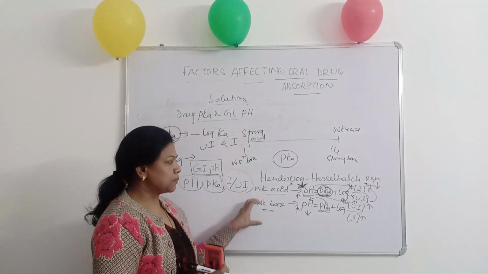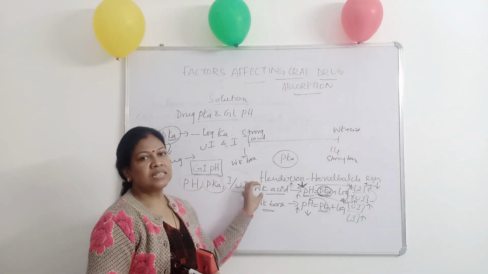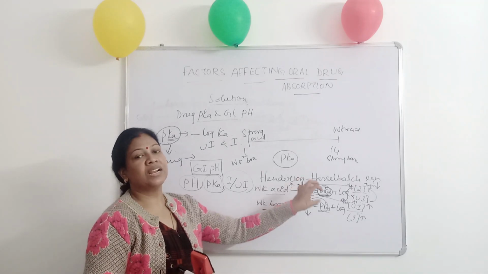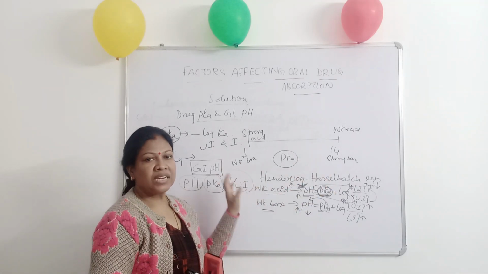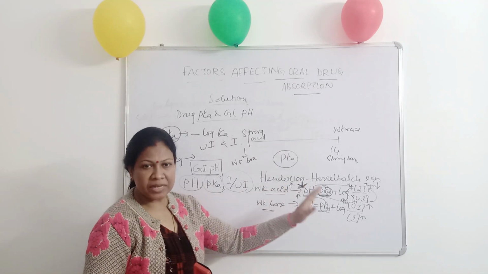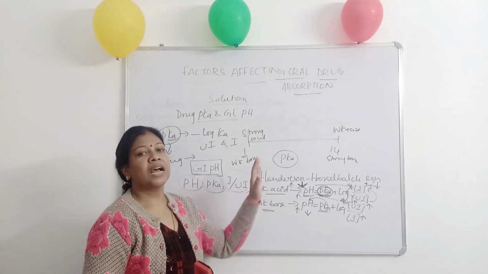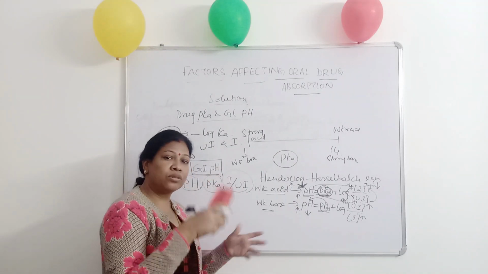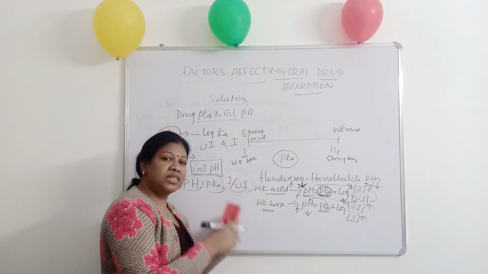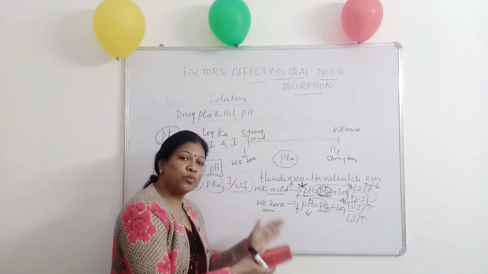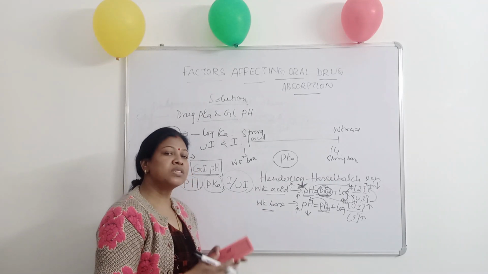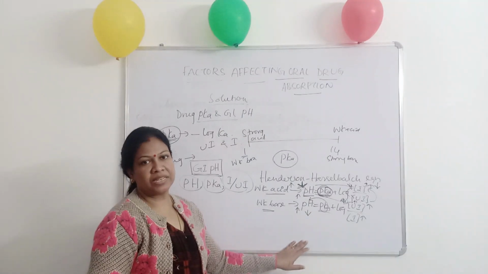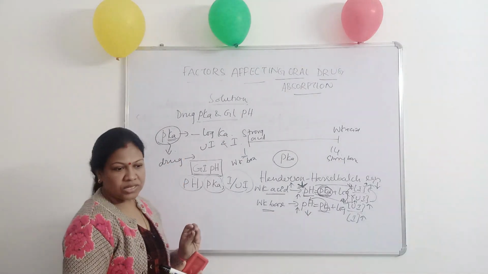in conclusion explains that a weakly acidic drug will be more unionized in stomach pH or acidic pH and will have more absorption. Weakly acidic drugs absorb more from the stomach because these drugs are unionized in stomach pH. Whereas weakly basic drugs are the contrary. So weakly basic drugs will be absorbed more from intestinal pH because they will be unionized at that particular pH. That can be explained by this Henderson-Hasselbalch equation.